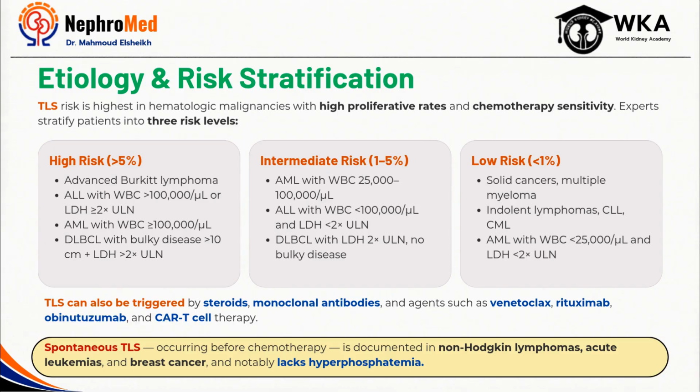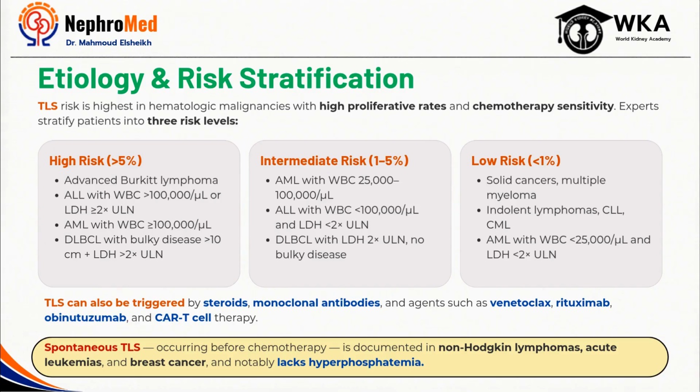At the highest end of the spectrum, we have the highly proliferative malignancies such as Burkitt lymphoma, acute leukemias, and the high tumor burden and bulky aggressive lymphomas. These are the patients who can develop profound metabolic abnormalities within hours to days after therapy is initiated. Patients in the intermediate risk category require close monitoring, particularly when additional risk factors such as elevated LDH, pre-existing kidney dysfunction, or bulky disease are present. By contrast, most indolent hematologic malignancies and solid tumors carry a relatively low risk of clinically significant TLS.